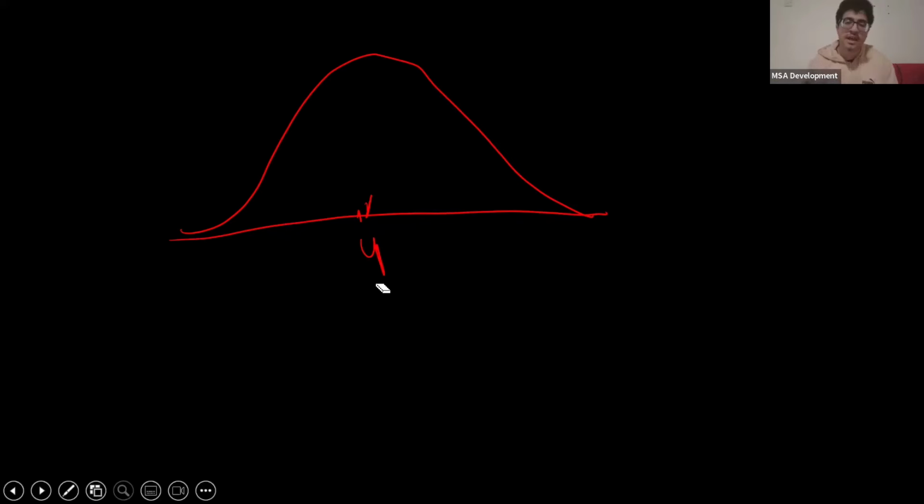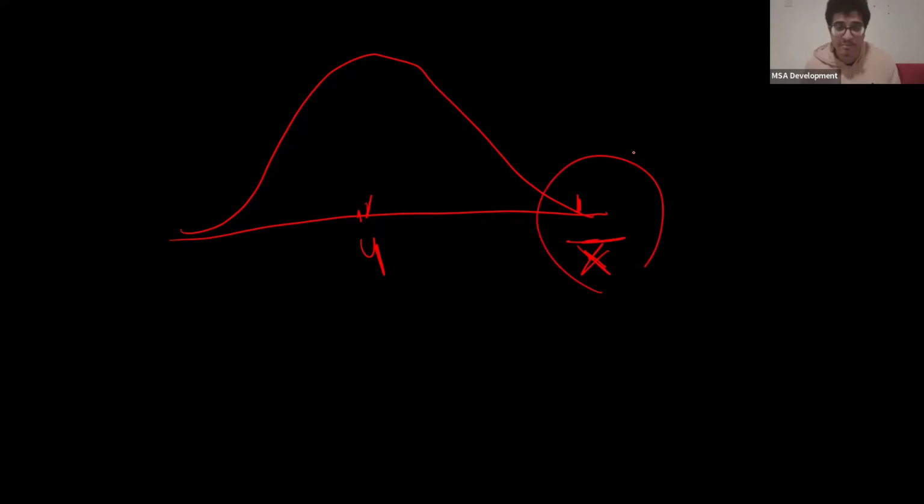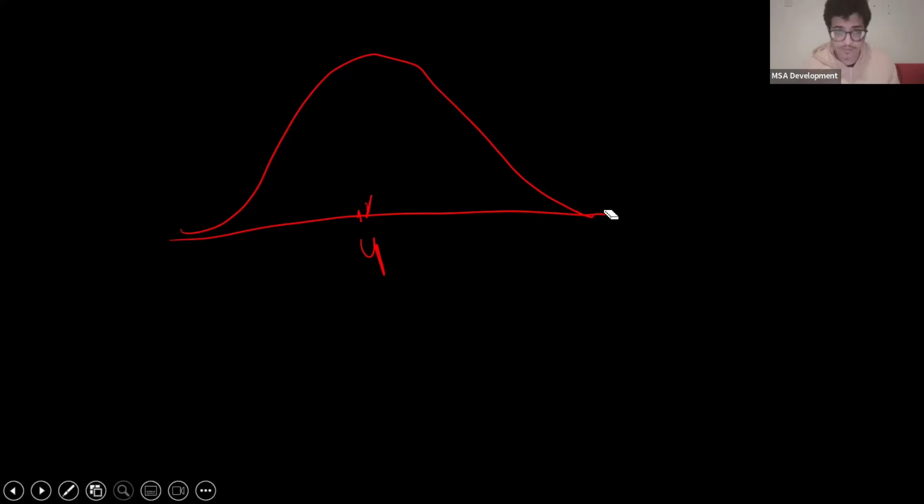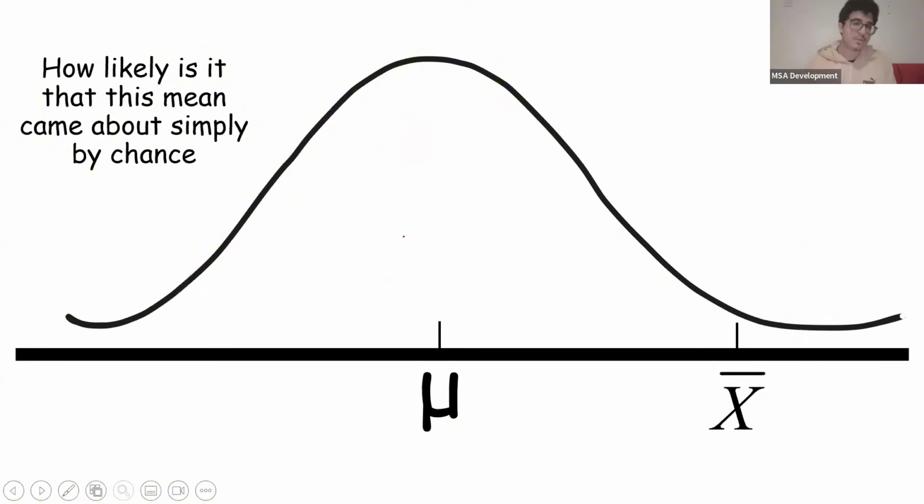We're assuming that the null hypothesis is true, and we want to see what the chances are that, for example, the blood pressure of a patient after taking the drug lands over here, at the far end of the curve. I think I explained this in the slides. In this example, if we assume the null hypothesis is true, that people who take the drug and people who don't have the same blood pressure, what are the chances that the person who took the drug goes all the way over here? What's the chance that he's this different?